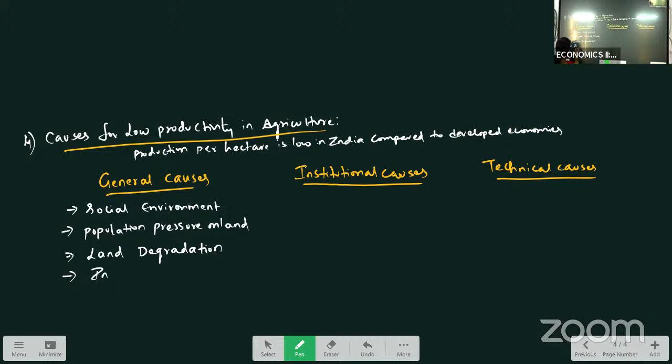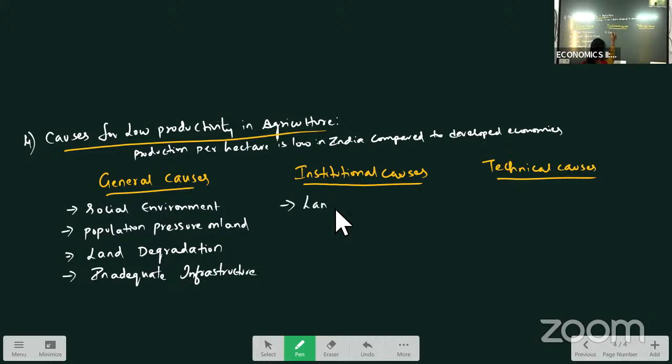And another reason is inadequate infrastructure. Generally, for agriculture, we require infrastructure. Infrastructure means what? Facilities such as roads, transport, communication, warehousing, banking facilities we require for agriculture. But in India, we find this infrastructure is inadequate, not sufficient enough. So that is one reason for low productivity in agriculture. So these are the general causes.